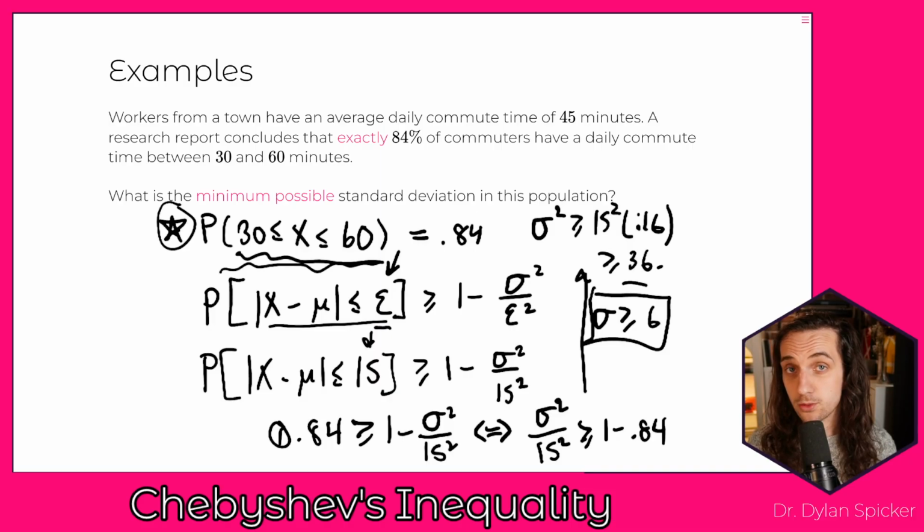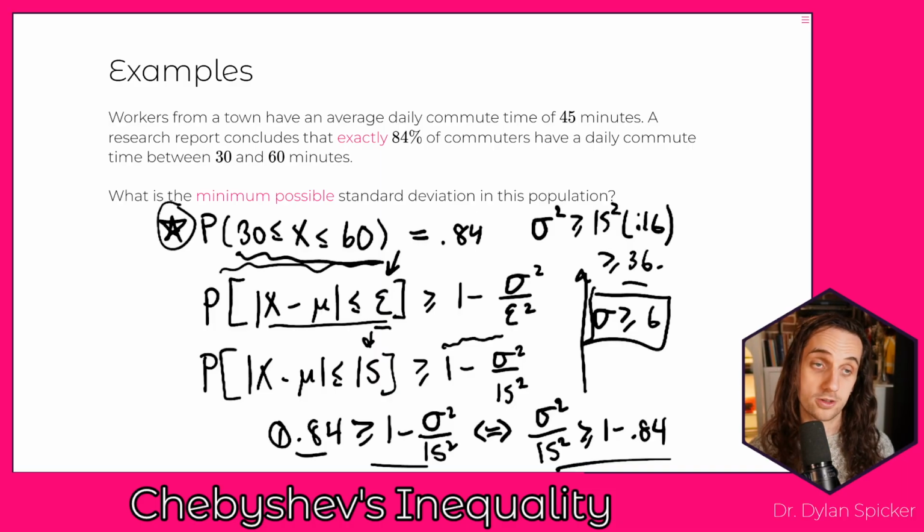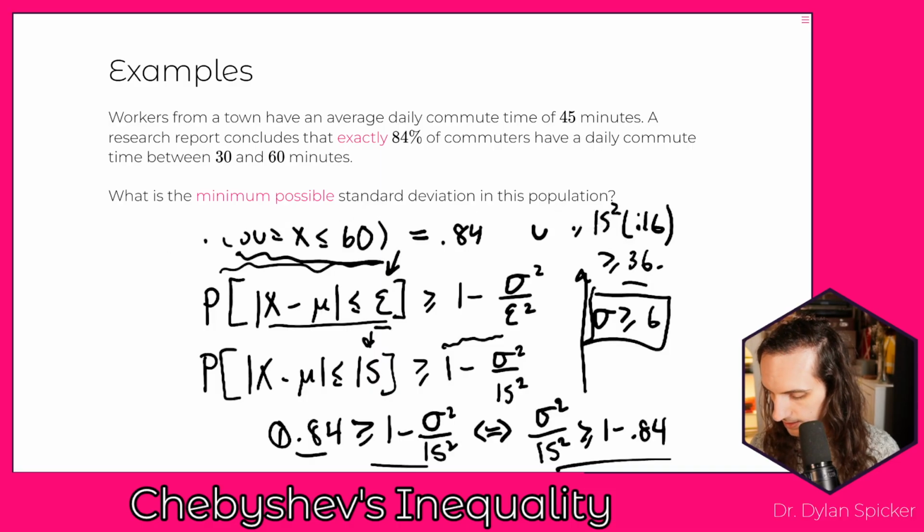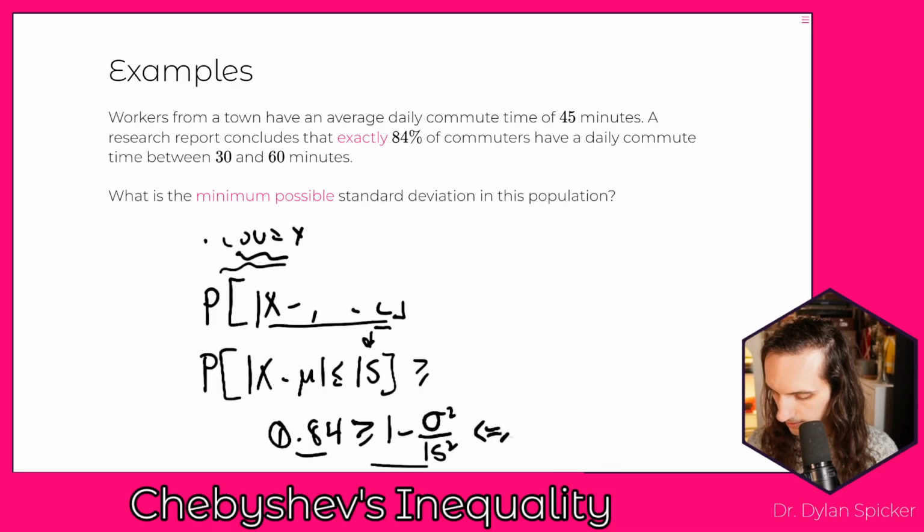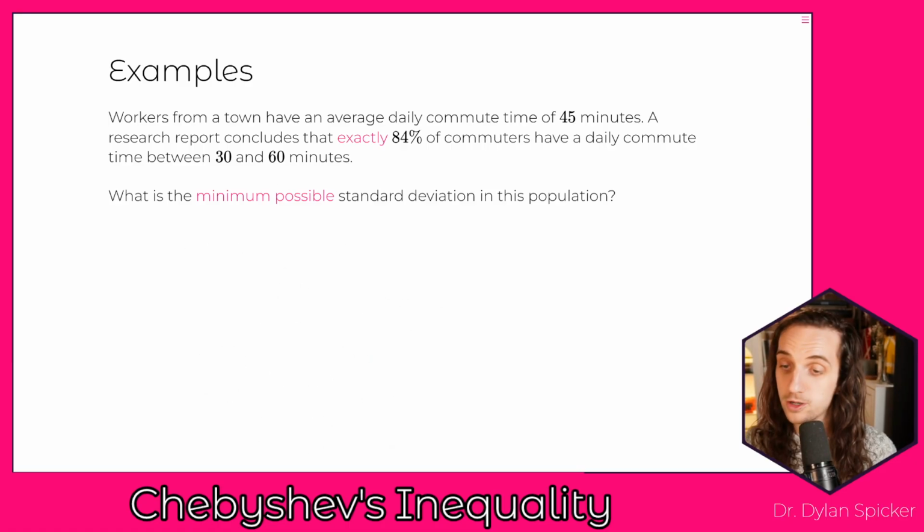But by Chebyshev's inequality, we know that has to be at least 1 minus sigma squared over epsilon squared, so 15 squared in this case. And so 84% has to be greater than or equal to this threshold. And then at that point, it's using some algebra skills in order to solve for what that means for our standard deviation.